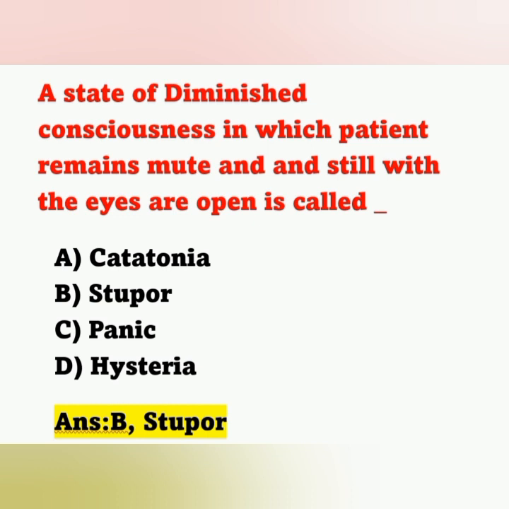That is a state of decreased consciousness and the patient remains mute. He is not talking or doing anything, only opening the eyes but sitting without doing anything. That is known as stupor.